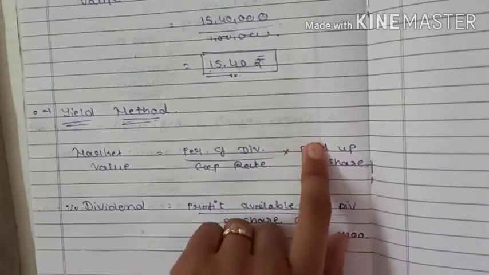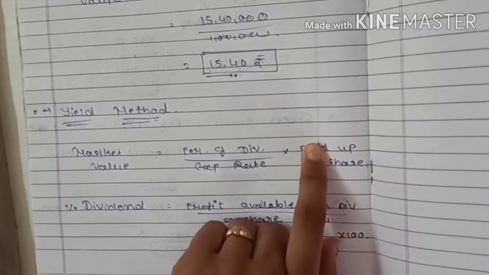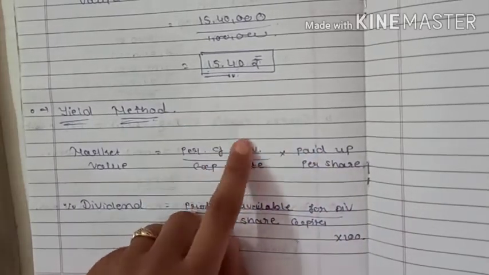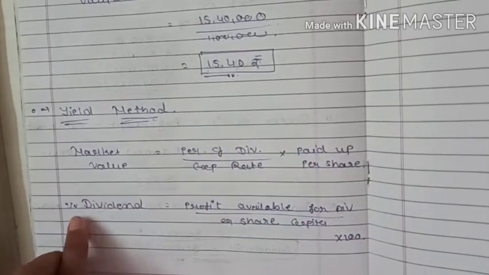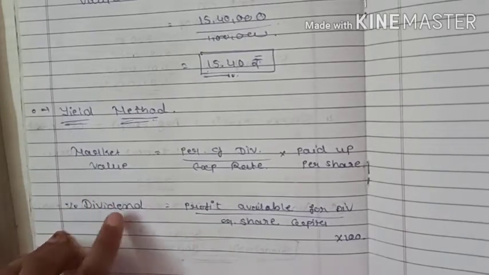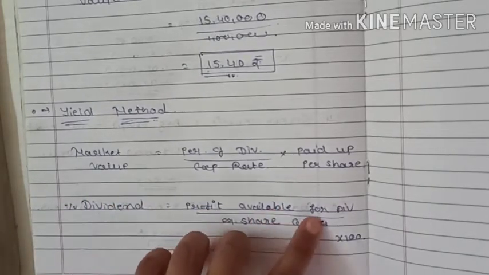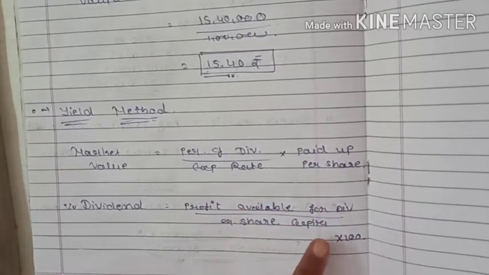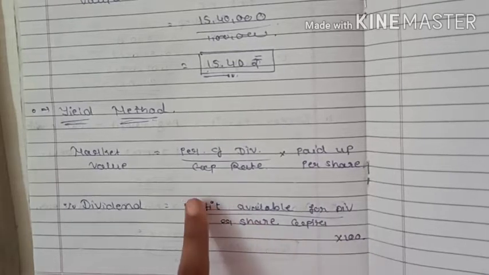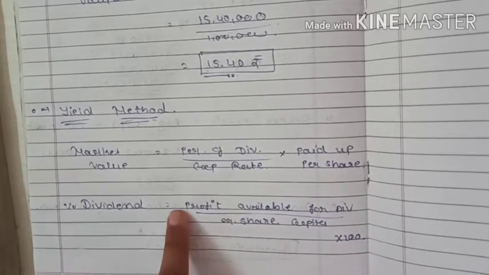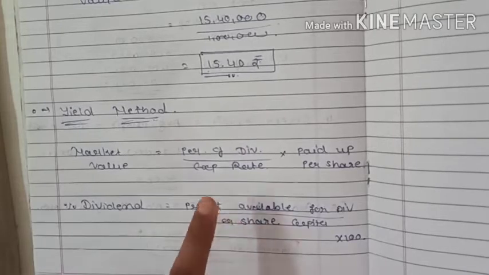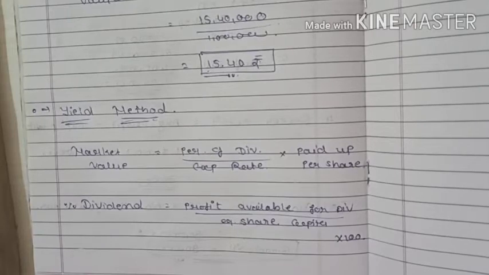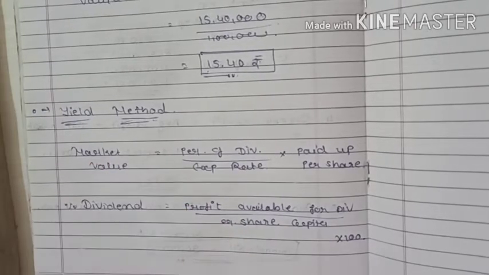The expected rate and paid up value of the share are given in the sum. But first we have to find out the percentage of dividend. So what is the formula of the percentage of dividend? Percentage of dividend is equal to profit available for the equity dividend, divided by equity share capital into 100. So in this we have to do an adjustment in the profit, right? Then and only then we can start the sum. That is the formula of the market value, right?